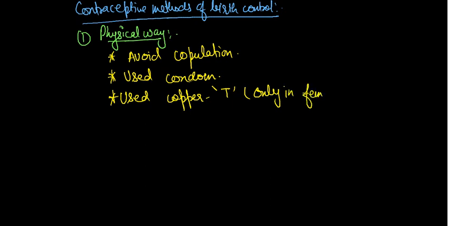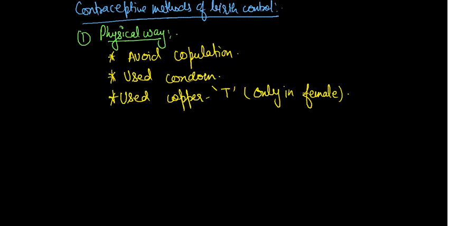Clear? One question arises: if a woman is using a copper T, will it protect her from sexually transmitted diseases, yes or no? The answer is no. Copper T only protects against sperm; it does not allow sperm to enter.